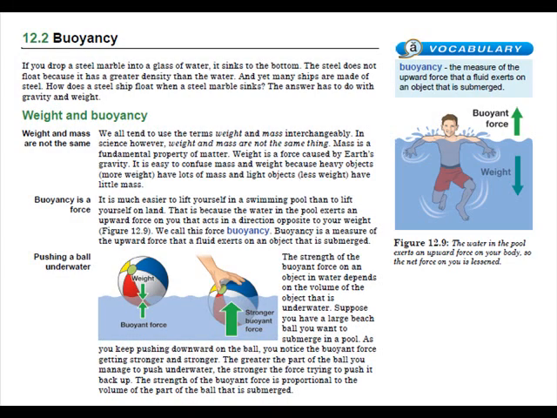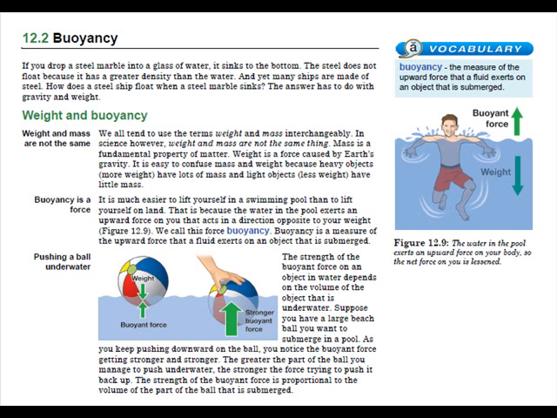12.2 Buoyancy. If you drop a steel marble into a glass of water, it sinks to the bottom. The steel does not float because it has a greater density than the water. And yet, many ships are made of steel. How does a steel ship float when a steel marble sinks? The answer has to do with gravity and weight.